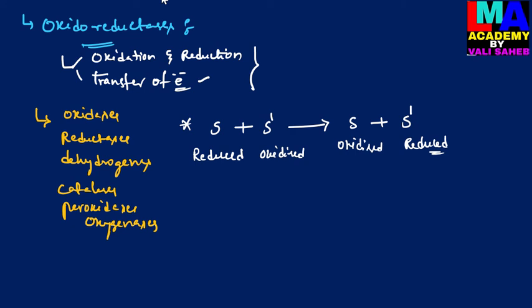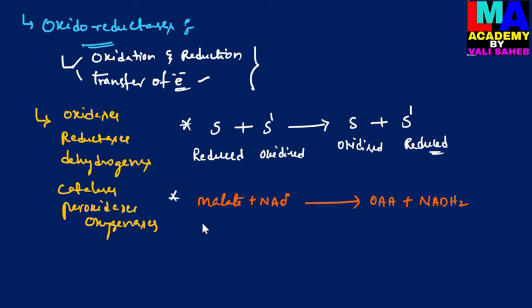So according to our textbook, they gave one example, that is here: malate plus NAD+ gives rise to oxaloacetic acid plus NADH2. This is the reaction.